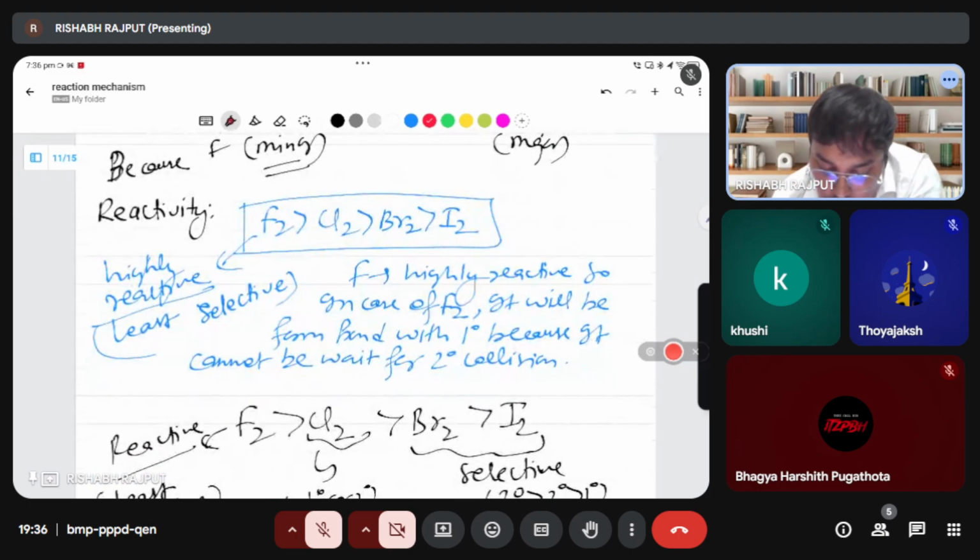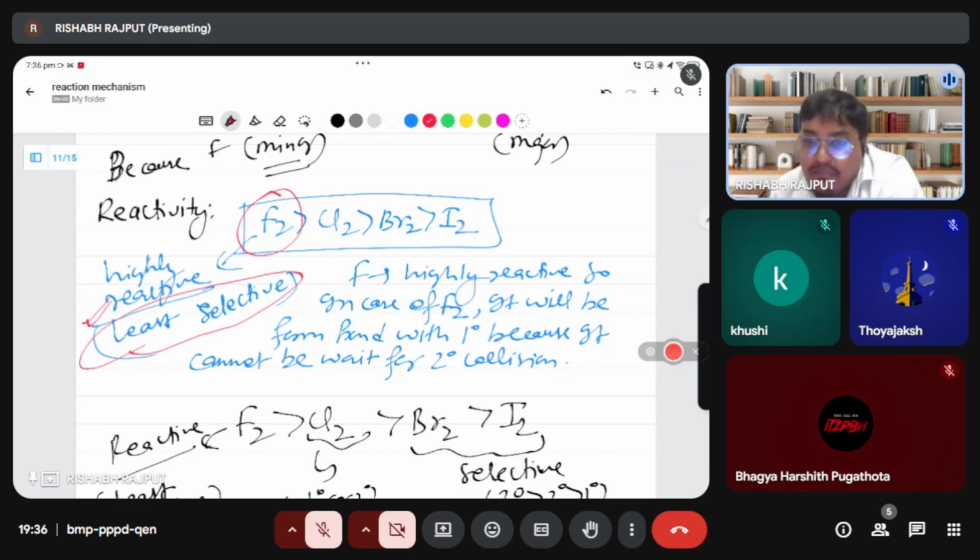Why? Because fluorine is a very highly reactive halogen, so it is the least selective. It means they do not have time to select whether to go to 1 degree or 2 degree, because they are very highly reactive. So they just go to 1 degree and make the bond. That is why in the fluorine case you will get the 1 degree halogen product.